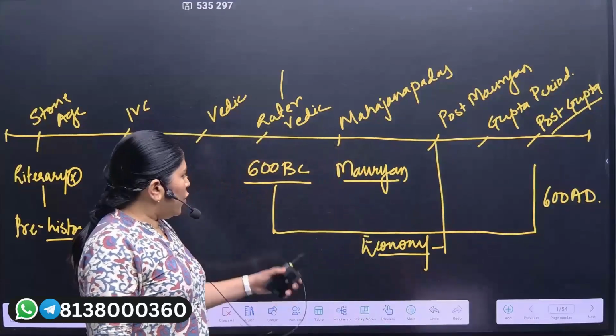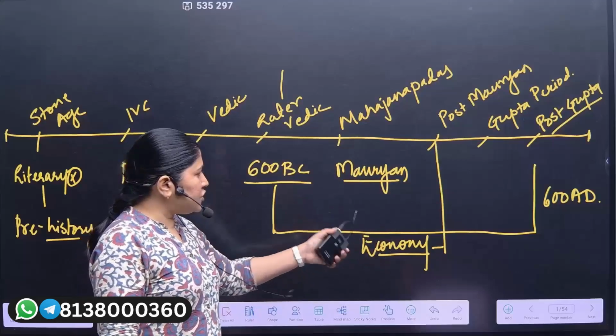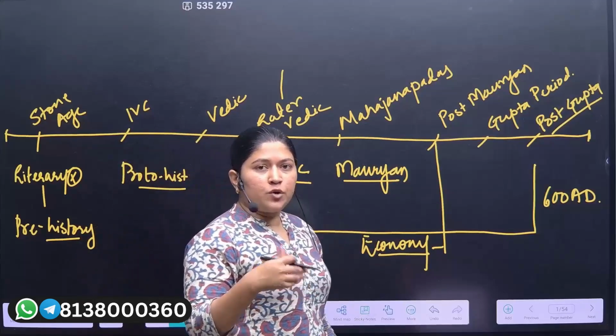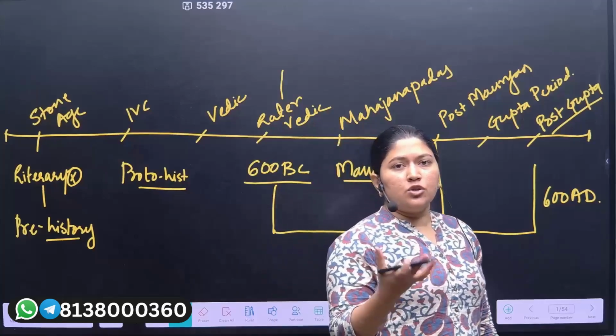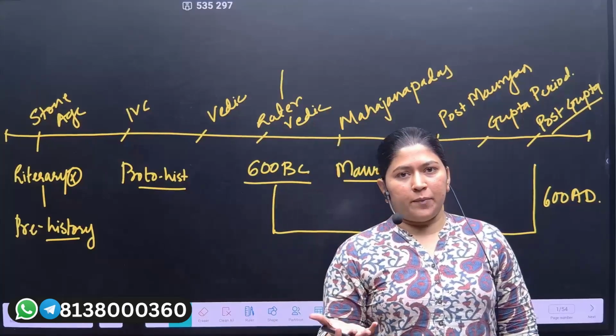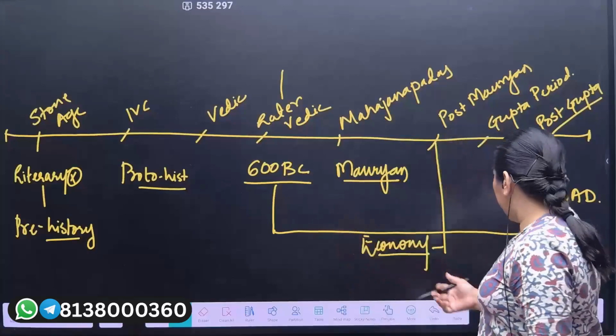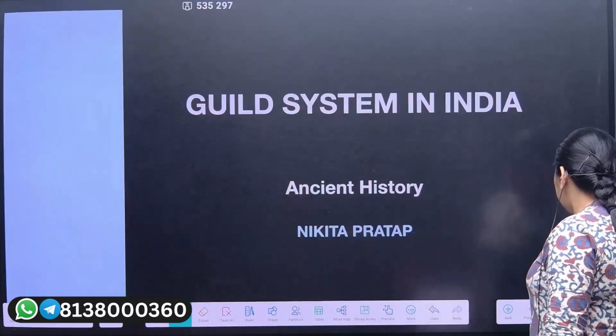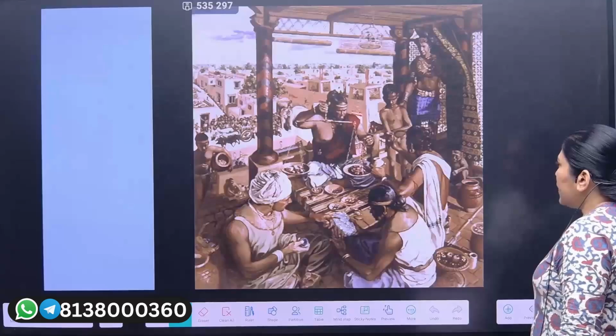But who were the people taking such initiatives in a very structured way? They are nothing but the guild people. Now who are these people? Now just see the image.